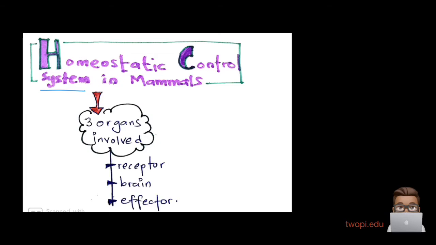Let's go into how homeostasis works in mammals. All right. Now what we're going to do is see the homeostatic control in mammals. And why specifically mammals, I will discuss in the next slide. But let's go through the three main organs involved in homeostatic control. Number one, receptor, which receives the impulse or the changes. And then we have the brain, which interprets the changes and decides what kind of action to be taken. And this message will be sent to the effector, right? So of course this is not very new for us, okay? But we're going to go into detail how this works.